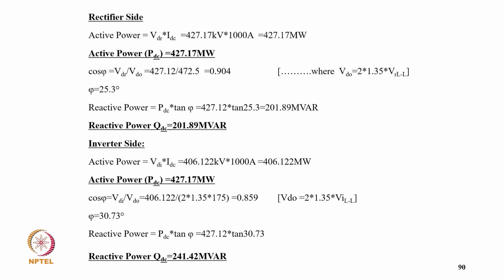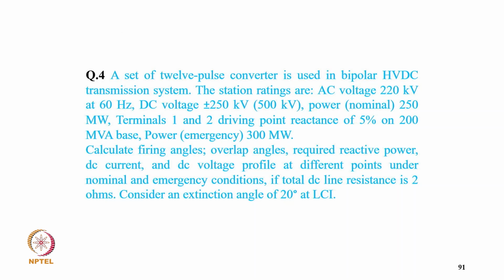Now inverter side, active power is VDI into IDC, so putting a value it comes 406.12 megawatt, and the cos phi is your VDI upon VD0, so it comes typically 0.859, and putting a value of this VD0, so it comes phi equal to 30.73. So reactive power is PDC into tan phi, so it comes typically 241.42 MVAR.